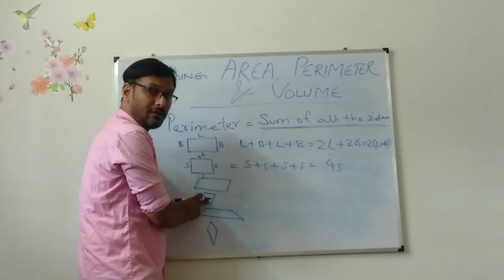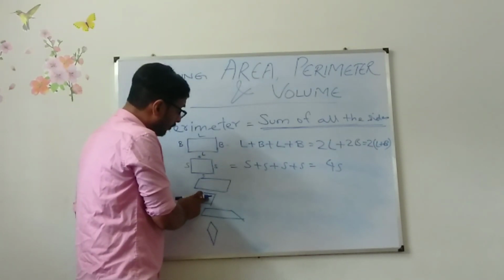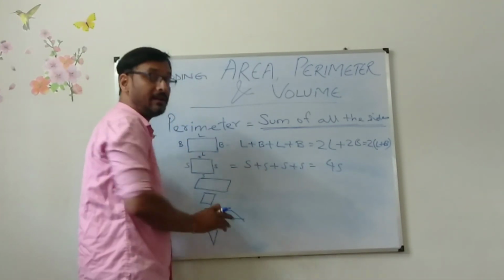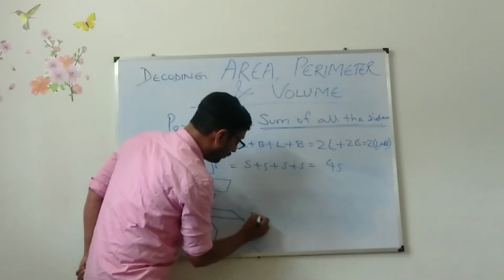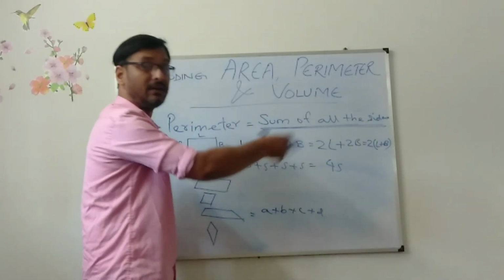All the sides are equal in rhombus. This was parallelogram, this was rhombus. So all the sides are equal. So the same formula, 4S. In trapezium, no sides are equal. No sides are equal. That's why what will I be writing? A plus B plus C plus D. There are 4 different sides.